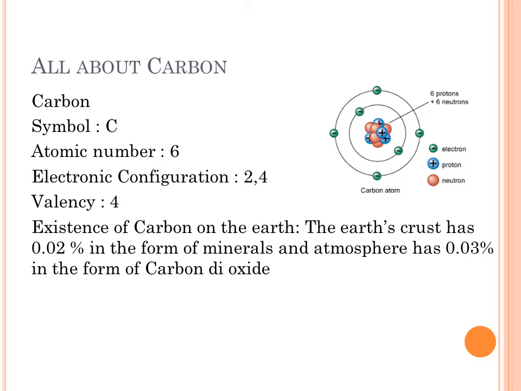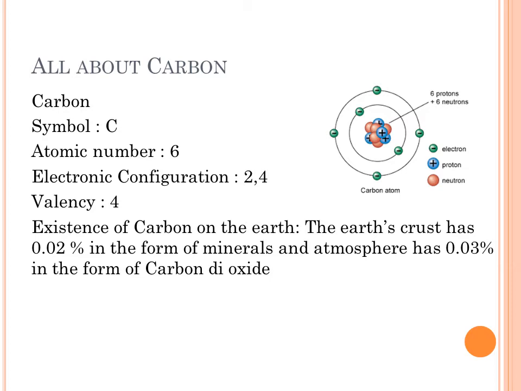But it is not easy to lose these 4 electrons. Why is it so? Because these 4 electrons are present in the second shell and there are only 2 shells present in the carbon atom. That's why the size of the carbon atom is very small and these 4 electrons are strongly held by the electrostatic force of attraction from the protons present inside the nucleus.